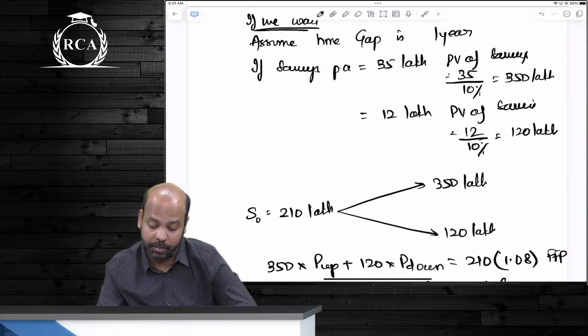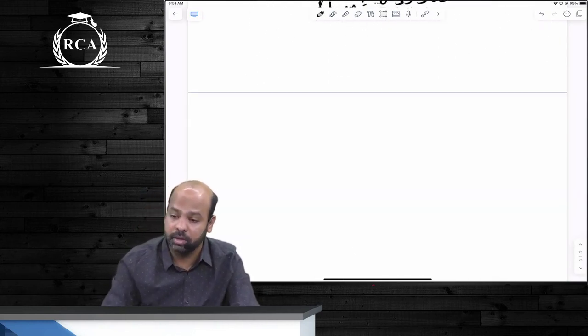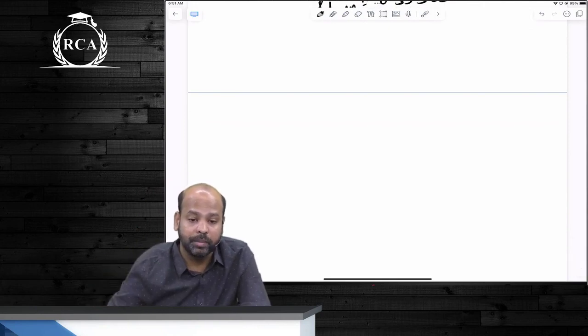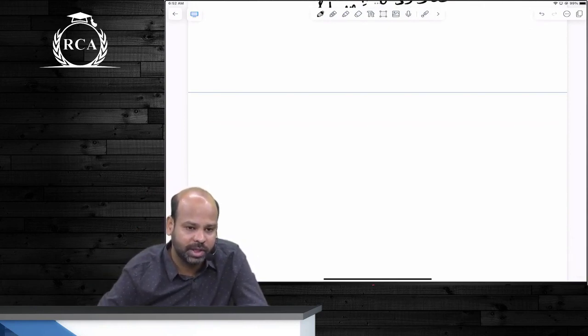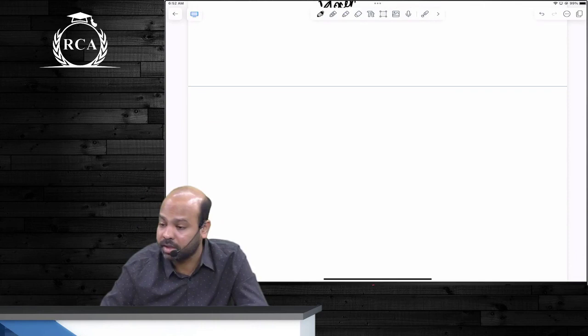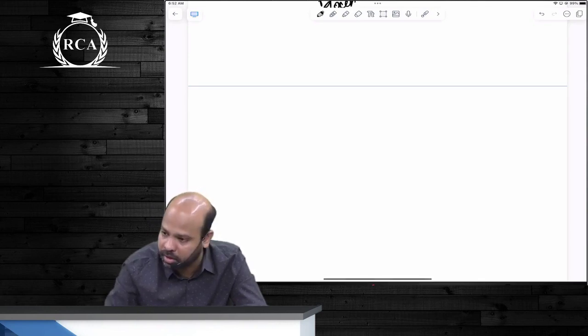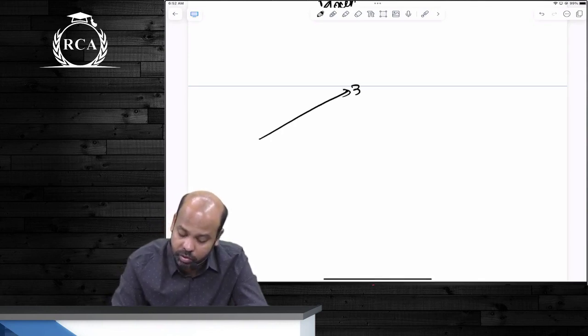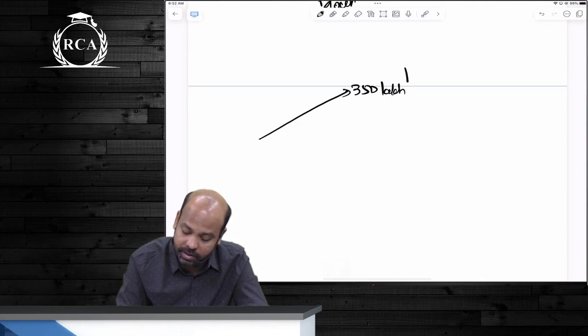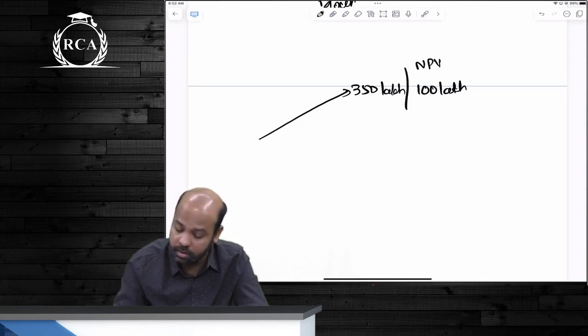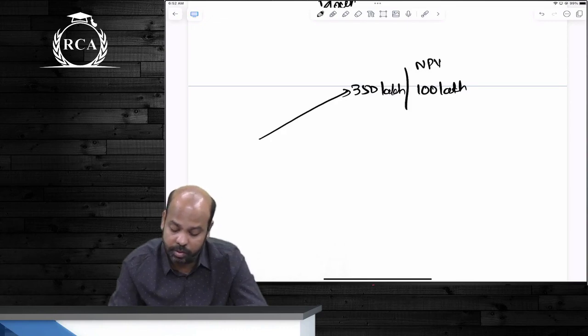Now you have your P up and P down. Tell me, when will you want to commence the project? Will you commence the project in both scenarios? The timing option is also a call option. You will want to wait and see whether you want to invest or not. It is not a put option. So if the price turns out to be 350 lakhs, what will be the NPV? 100 lakhs.